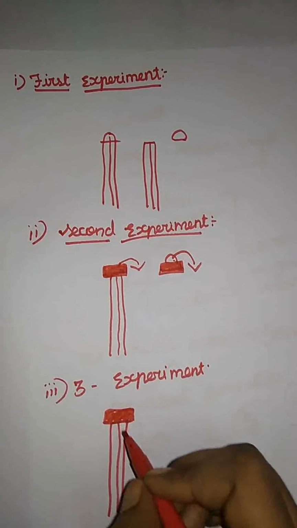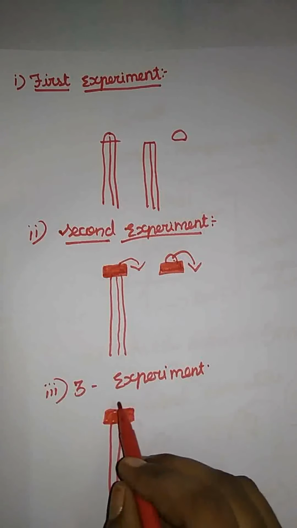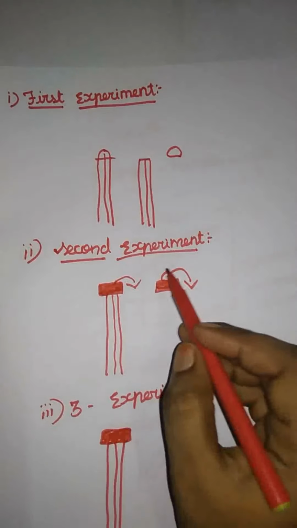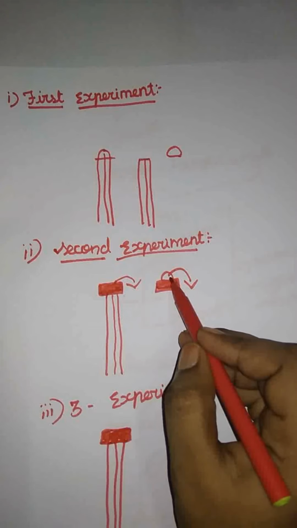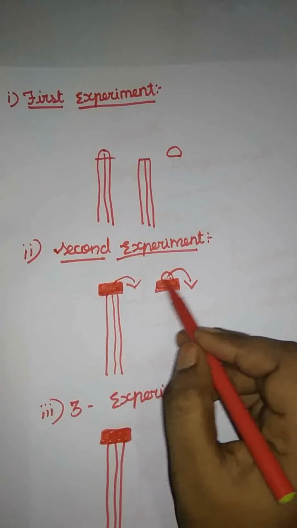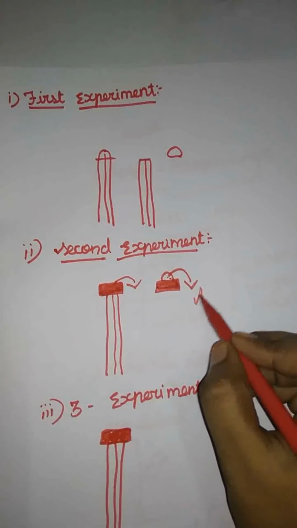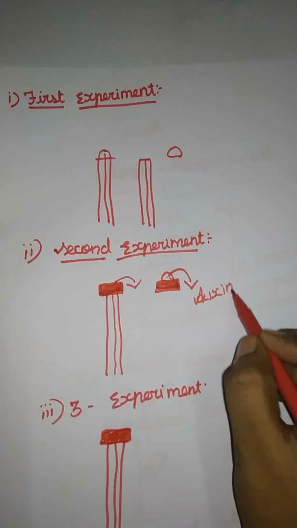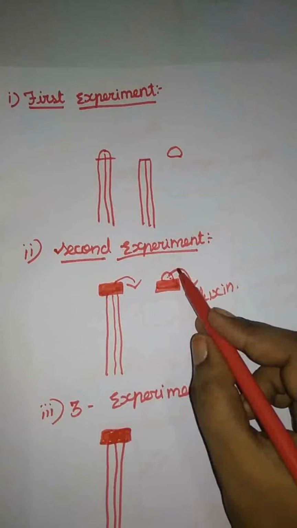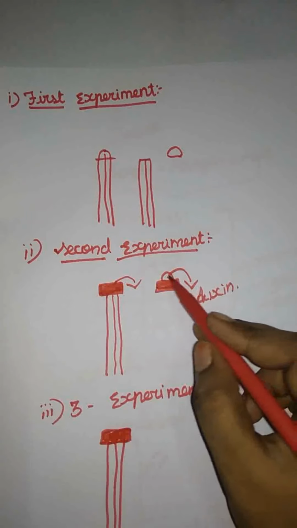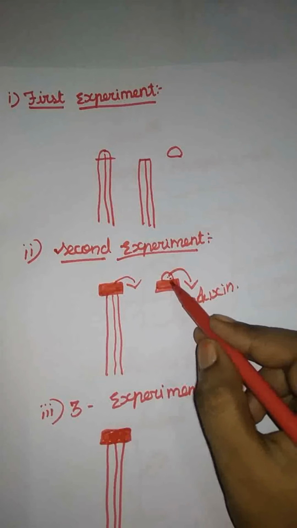Now they observe that the plant has a growth movement. Now he comes to the conclusion that some of the chemicals are diffused in the agar block. So they have some chemical, that is the auxin. He concludes that the coleoptile part contains a growth stimulator, that is the auxin, which diffuses in the agar block.